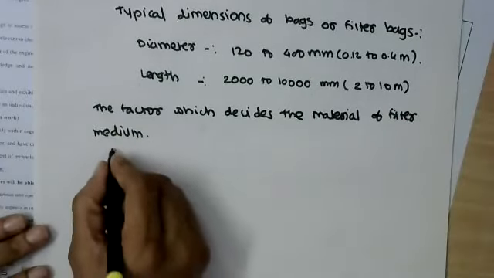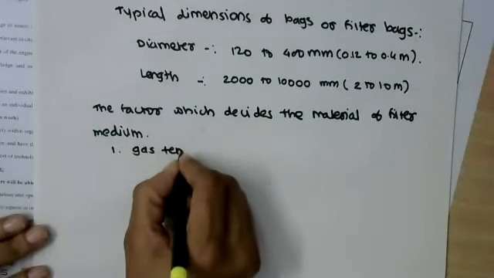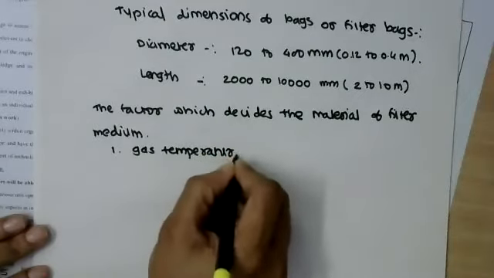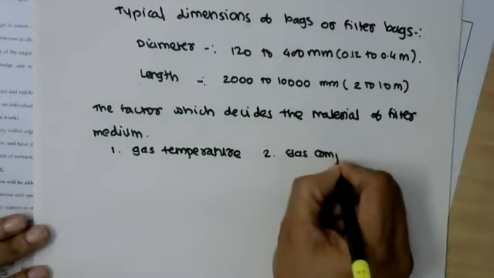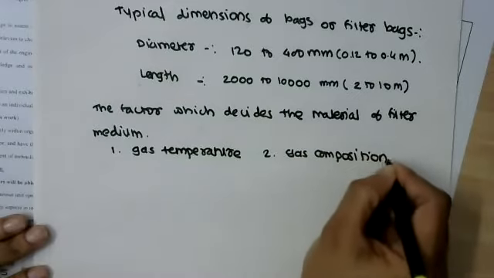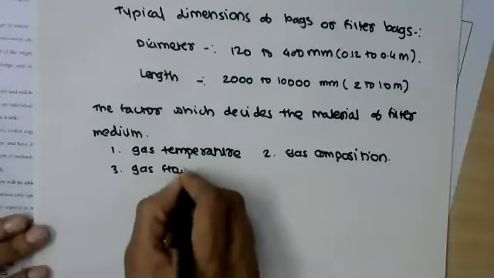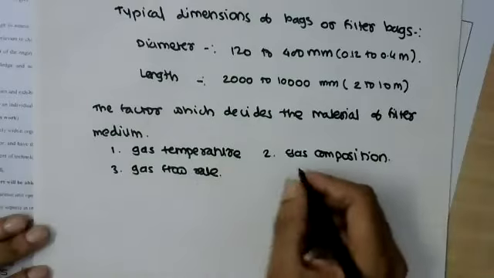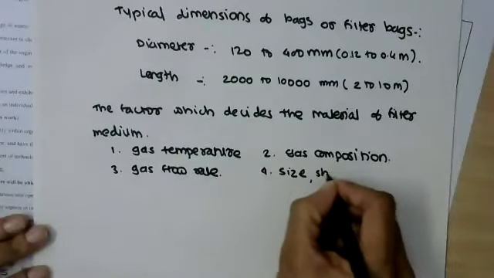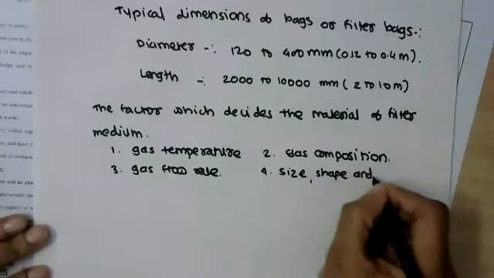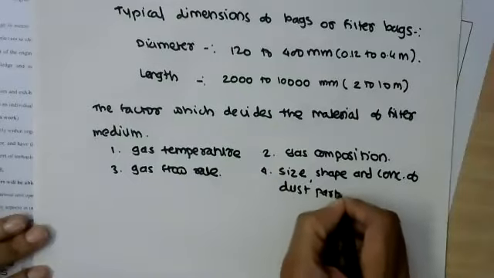The factors are: one, gas temperature; two, gas composition; three, gas flow rate; four, size, shape, and concentration of dust particles.